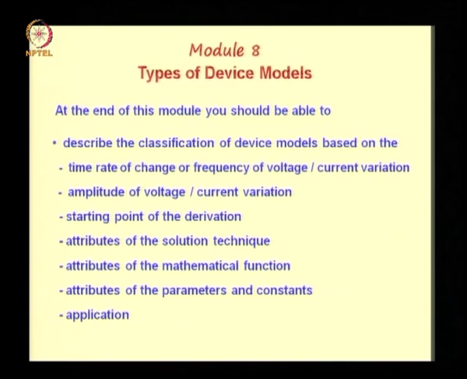Let us recapitulate the learning outcomes. I hope that at the end of this particular module, you are able to describe the classification of device models based on the time rate of change or frequency of voltage or current variation, amplitude of current or voltage variation, based on starting point of the derivation, classification based on attributes of the solution technique, attributes of the mathematical function or attributes of the parameters and constants, and finally classification based on the application.